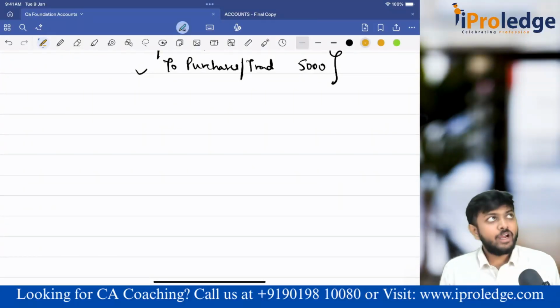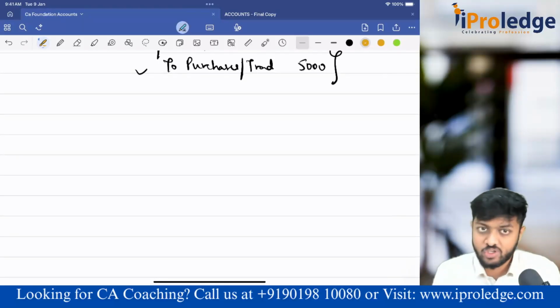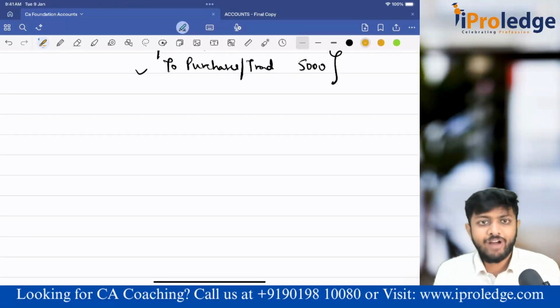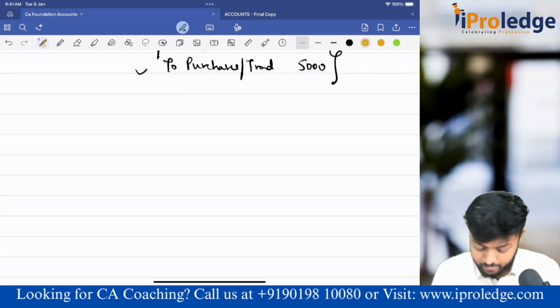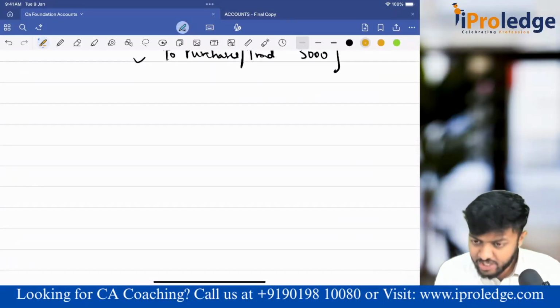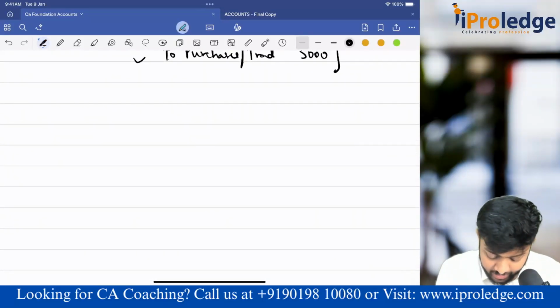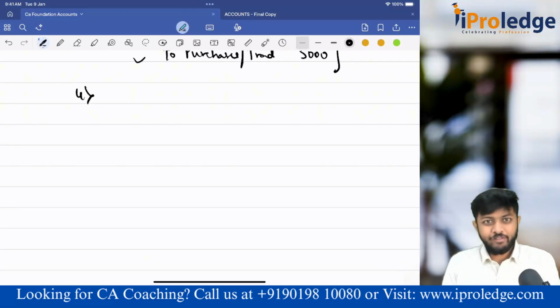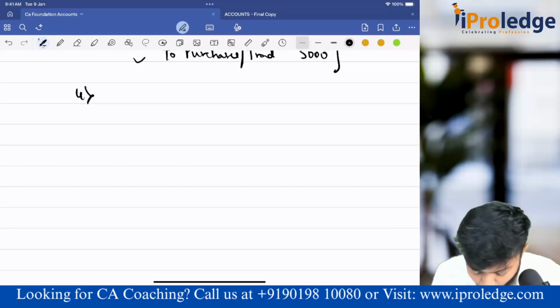Okay sir, we understood why we are valuing closing stock. Now let's actually come to valuation of closing stock. Before actually going to valuation of closing stock, let me also teach you one more thing. Whatever we have learned about finding out gross profit, I would like to put it in a formula version. So how will I generally find out gross profit?